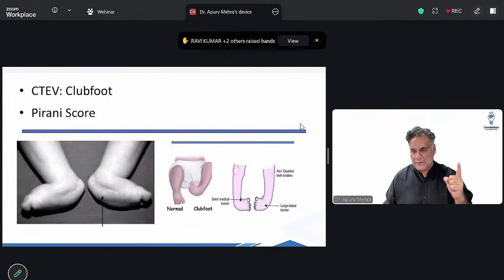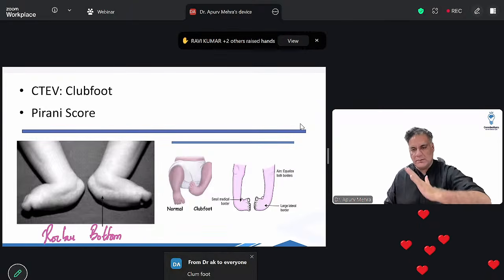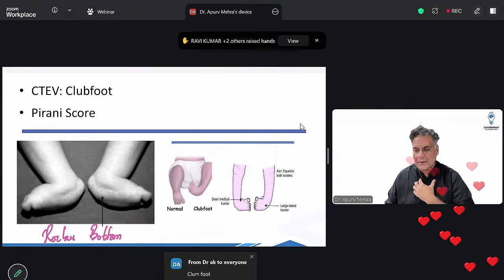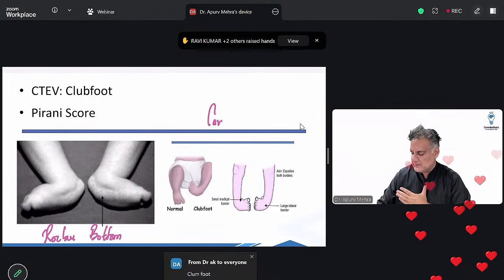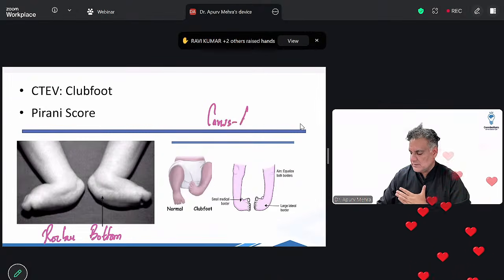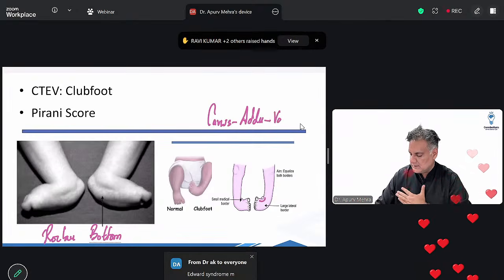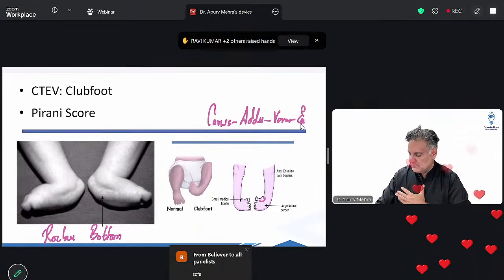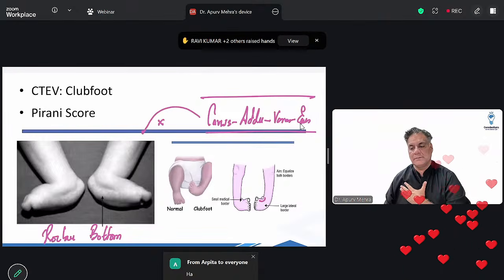Club foot or CTEV, right? There is cavus, adduction, varus, equinus. This is opposite of CTEV, rocker bottom foot. छोटे बच्चों का खिलौना होता है, उसमें रॉकर की तरह रॉकर बॉटम में घूमते हैं. If you do not correct CTEV in the order of cavus, मतलब increased plantar arch, adduction means the foot deviating in, varus means the heel deviating in, equinus means the plantar flexion. If you do not correct in this order, there will be rocker bottom foot.